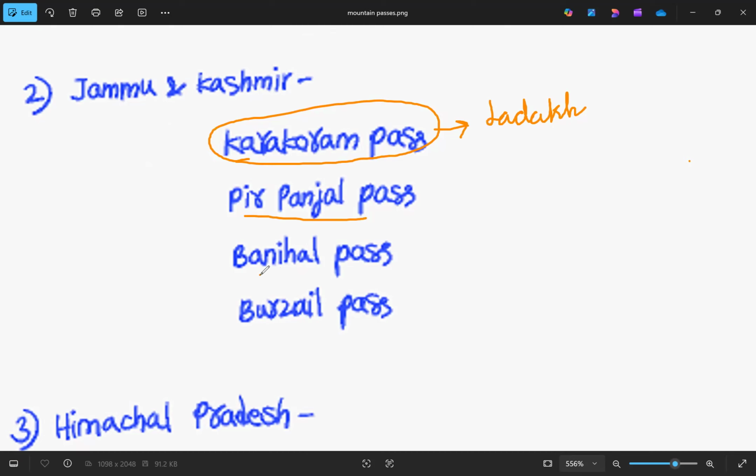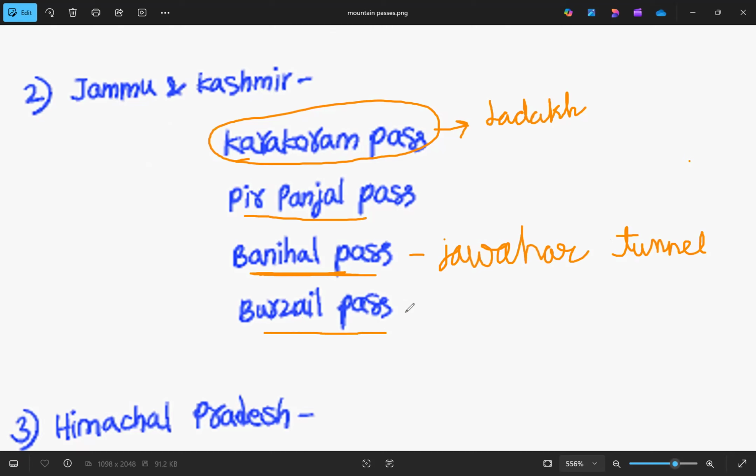And then we have Banihal Pass. Here we had Jawahar Tunnel. Now it is of no use and it is not in use. So in this Banihal Pass, we have Jawahar Tunnel. And the next one is Burjil Pass.